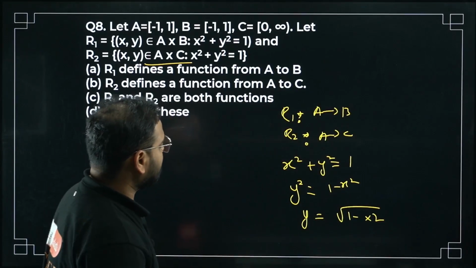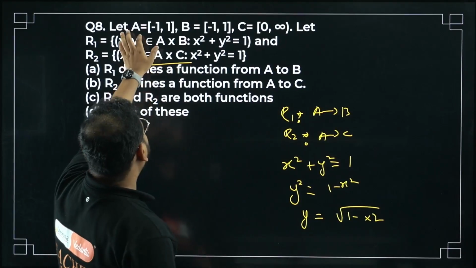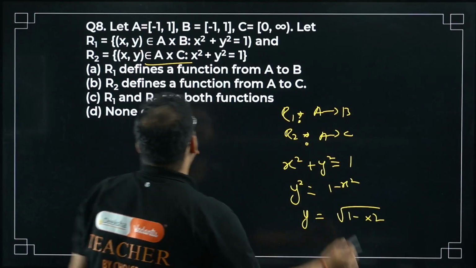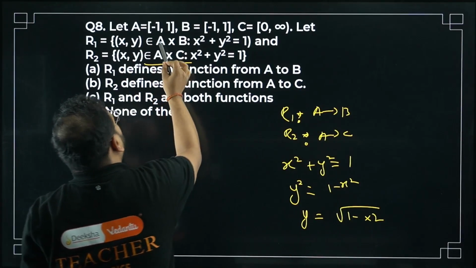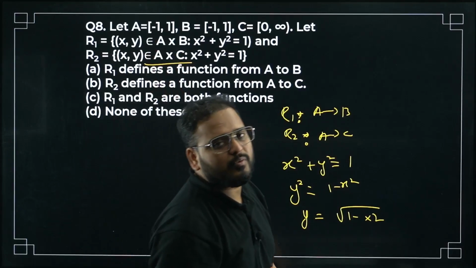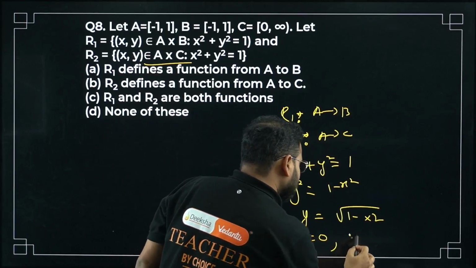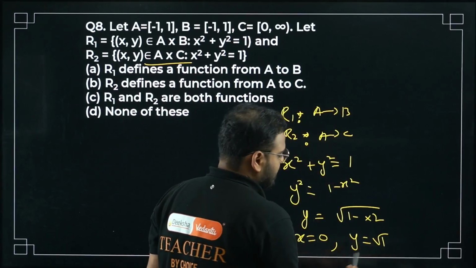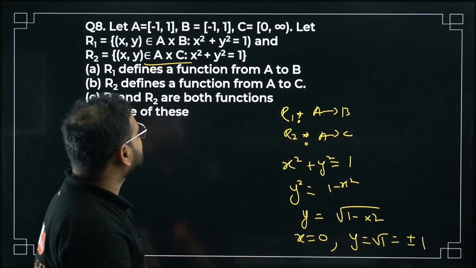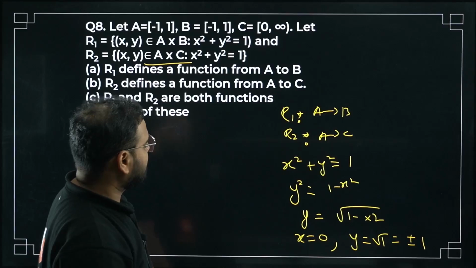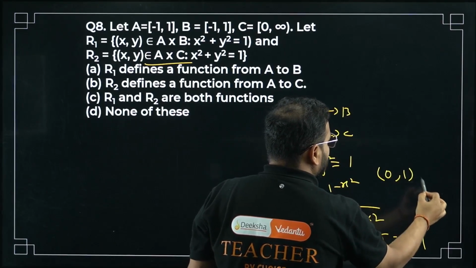Okay. Now x value, bacha, have a look. x value is, sir, from minus 1 to 1. How come, sir? Check this out. x belongs to A, na? x belongs to A, sir, the first set. So I can take any value between minus 1 to 1. Let's take, bacha, x as 0. I'm getting y as root of 1. If you take root, bacha, what will happen? The answer will be, sir, both plus minus. Correct. It means for one value, I'm getting, bacha, here the answers as 0, 1 and 0, minus 1.